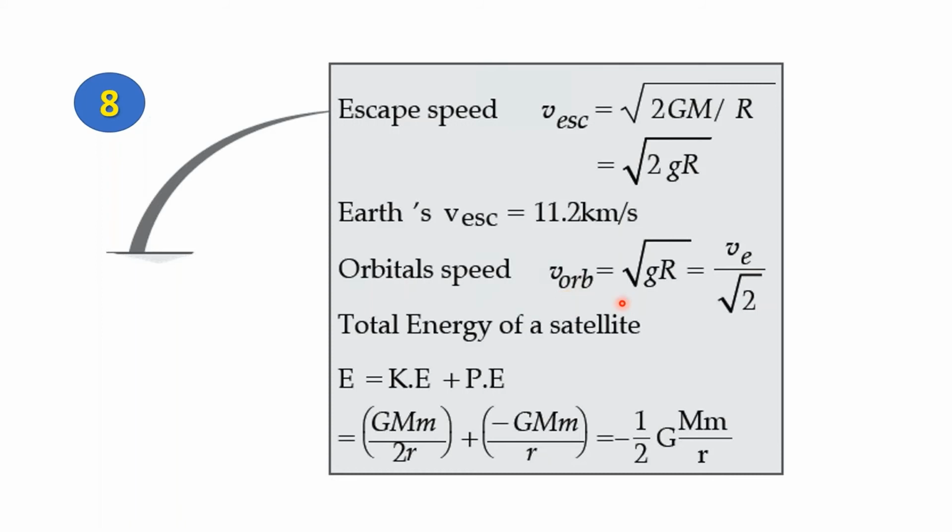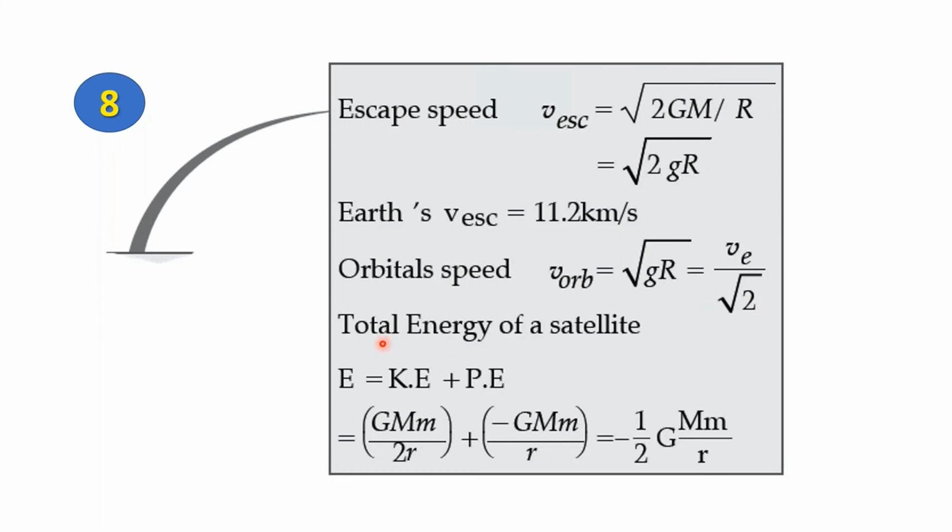Orbital speed is represented by v orbital, and it is given by the formula under root of gr. Here, the small g stands for acceleration due to gravity, r stands for the radius, and the whole value is under a square root. Now, the relation between orbital speed and escape speed is as follows. Orbital speed is equal to escape speed divided by root 2. So if you have the value of the escape speed, you can easily find the value of the orbital speed by dividing the value by root 2.